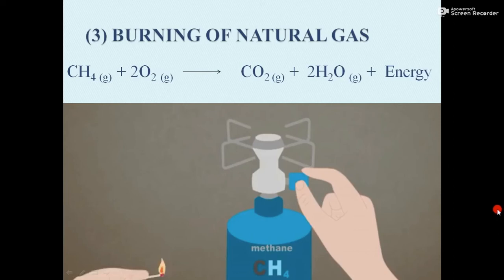Now natural gas is that gas which is commonly called Sui gas in Pakistan, because it was first found in Sui in Balochistan. Natural gas is not only used in domestic appliances, in stoves, heaters, geysers, it's also used in vehicles in the form of CNG. Now methane reacts with oxygen to form carbon dioxide and water vapors along with energy. So this one is the combustion reaction.